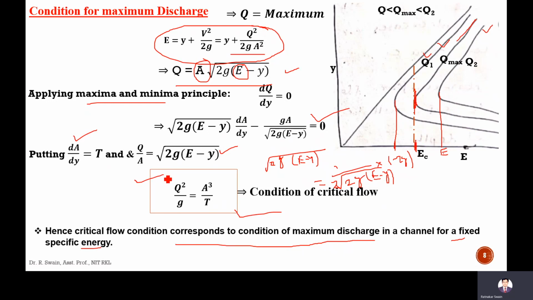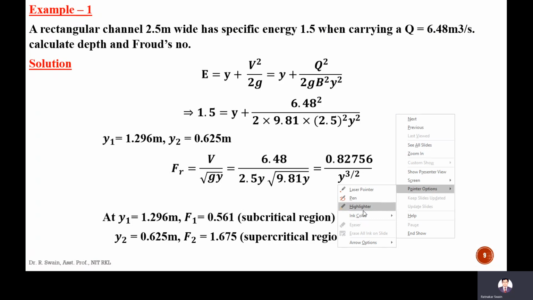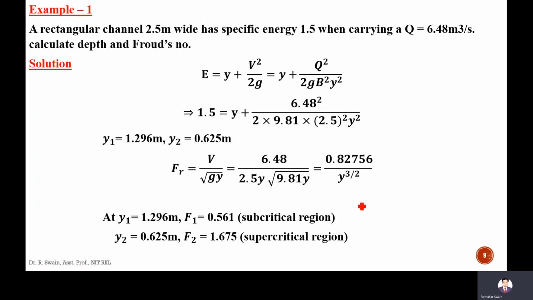The condition for critical flow and the condition for maximum discharge are the same, which is Q square by G equal to A cube by T. Numerical: a rectangular channel of 2.5 meter width, with a specific energy of 1.5 meter, carrying a discharge of 6.48 meter cube per second. Calculate the depth and Froude number.